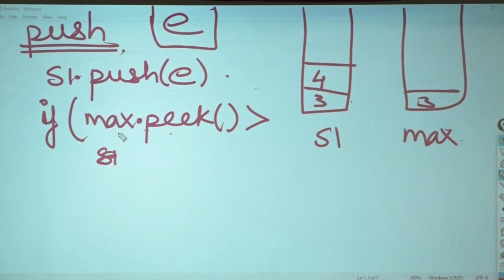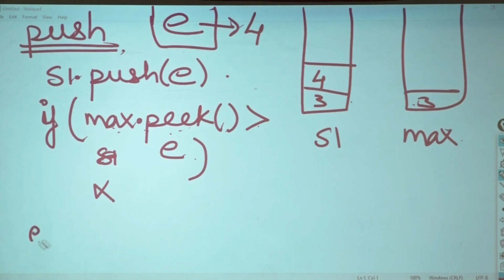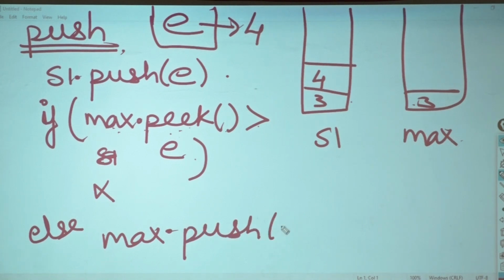So if max dot peak is 3, incoming element is 4. If max dot peak is greater than E, okay, right now it is less than E. If max dot peak is greater than E, I will not do anything. Else, I will do what? Max dot push E.